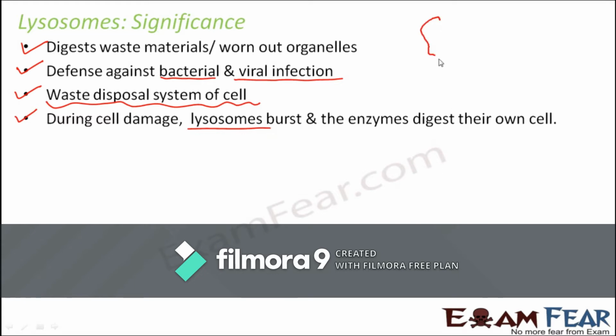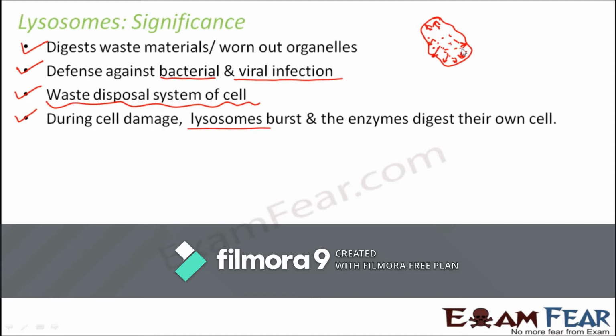Let us suppose this is your lysosome and inside the lysosome you have these enzymes. When there is no input of energy, what will these enzymes do? They will start digesting these walls. What I'm trying to explain is how the cell gets damaged without a constant input of energy, and that is why the cell needs energy.